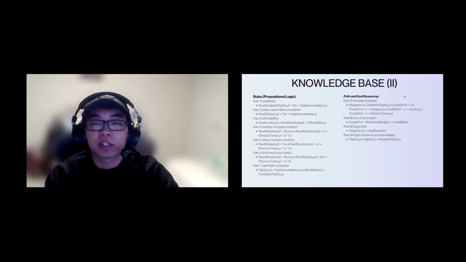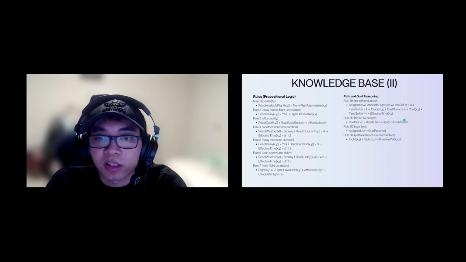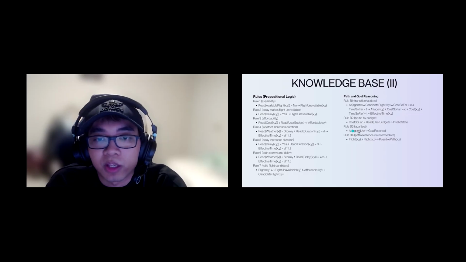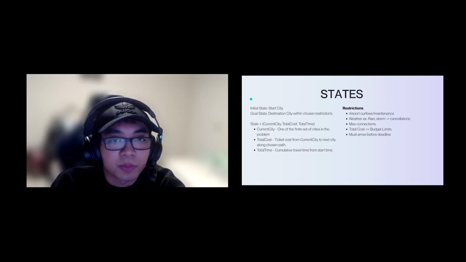From this, we can see on the right side the path and goal reasoning. For example, at rule B2, if the cost so far exceeds the user's budget, we are at an invalid state. But eventually, we will reach rule 3, which is if the agent reaches, in this case, LA, the goal is reached, which was LA. Rule 4, we can see that you can connect one flight to another, creating a possible path. Seeing this, we can now see how the agent would think from the knowledge base.